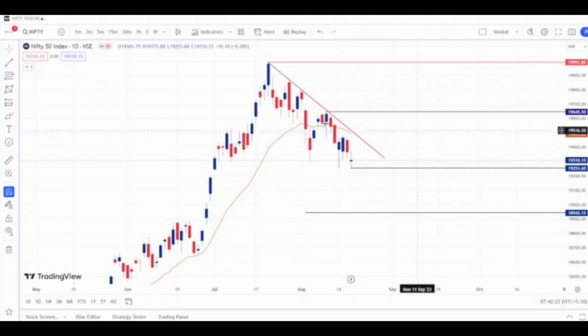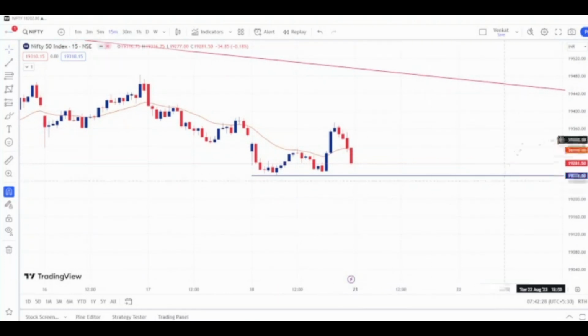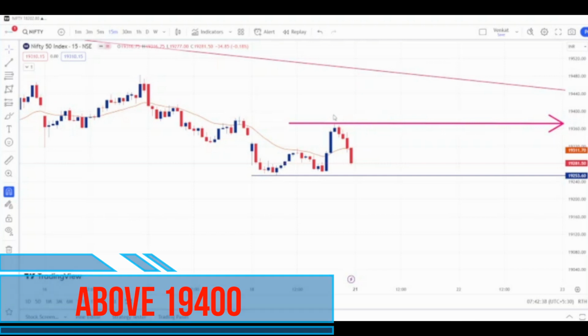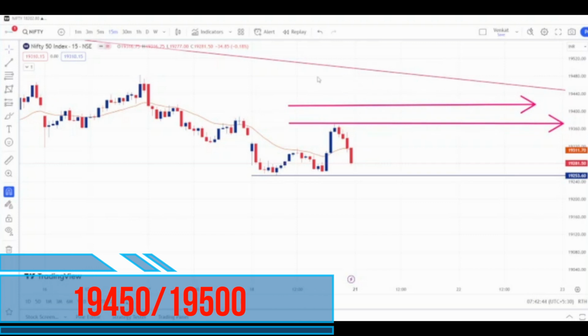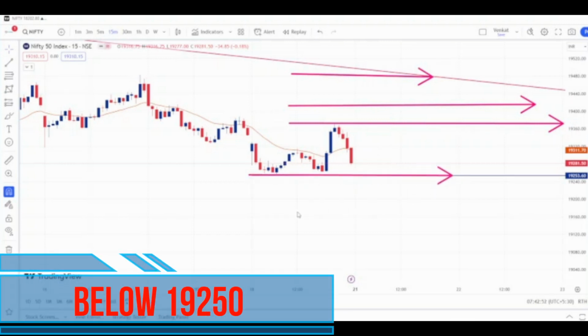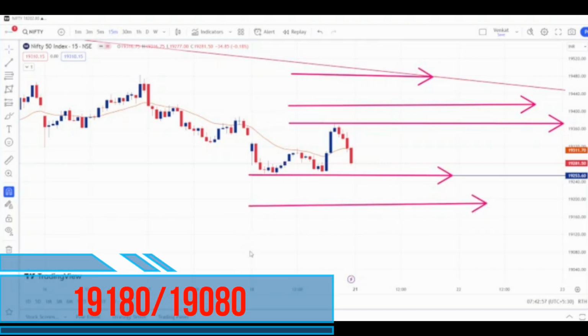For that, we will shift to a shorter time frame, that is 15 minutes. So you will take the same levels in Friday's trading session, this swing high, which is near 19,400. So above 19,400, we can plan a long, the first target will be 19,450 and the second target will be 19,500 near this downtrend line. And our short position will be below 19,250, then our first target will be 19,180 and the second target will be 19,080. These are the levels for Monday's trading session.